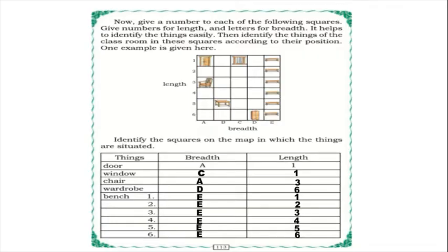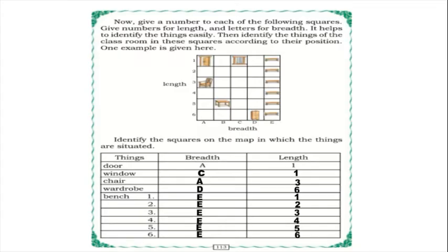So 3 columns are there: things, breadth, length. So door. In the breadth, what is the letter we need to write, children? The door is in the breadth column, in the place of which letter is it there? Letter A. And the length? Number 1. So like this, all the things we should write. Window, breadth C, length 1. Chair, breadth A, length 3. Wardrobe, breadth D, length 6.